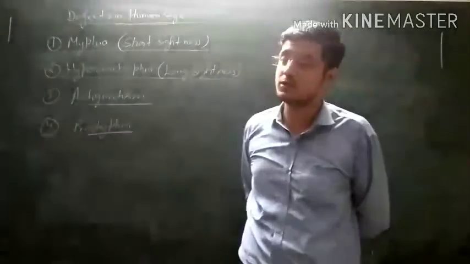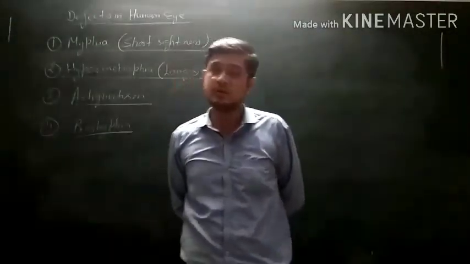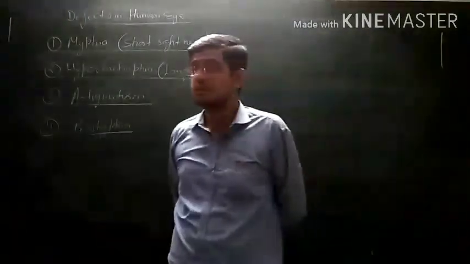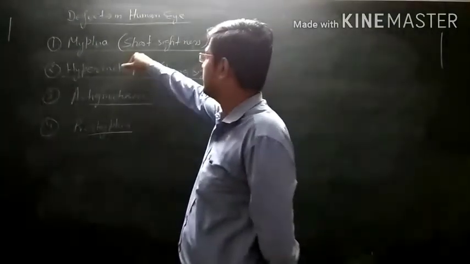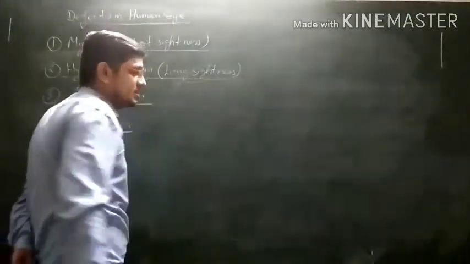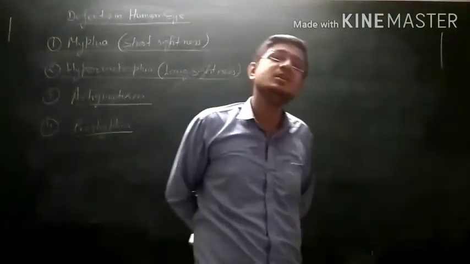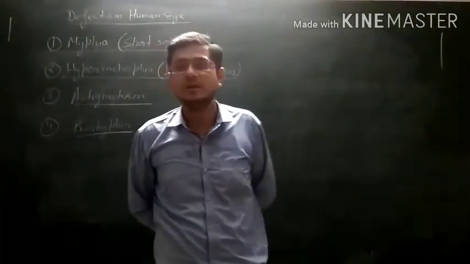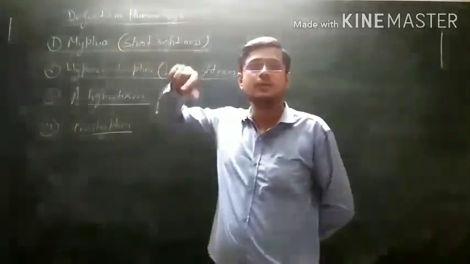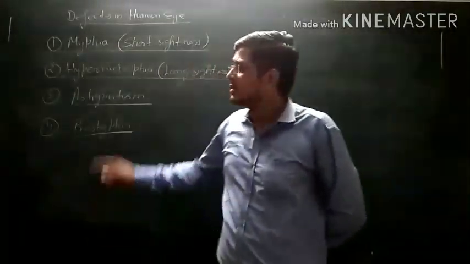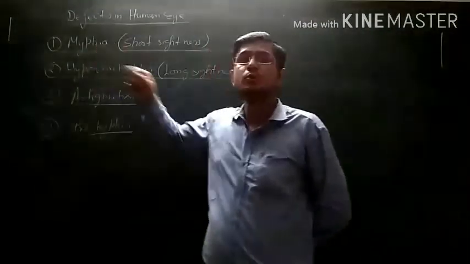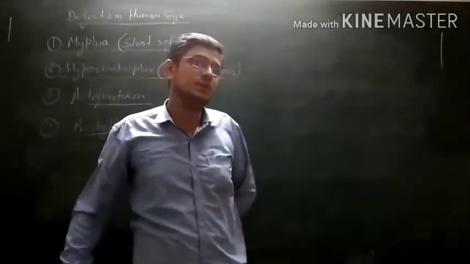That means it cannot see near objects, and also it cannot see far objects, because it is a combination of these two defects. It is short-sightedness plus long-sightedness. This happens due to the irregular shape of the cornea. The cornea is the outermost part of our human eye. So this is caused due to the irregular spherical surface of the cornea.